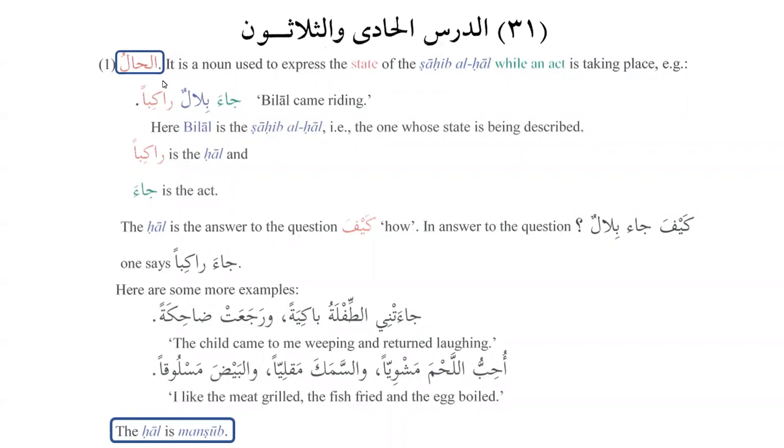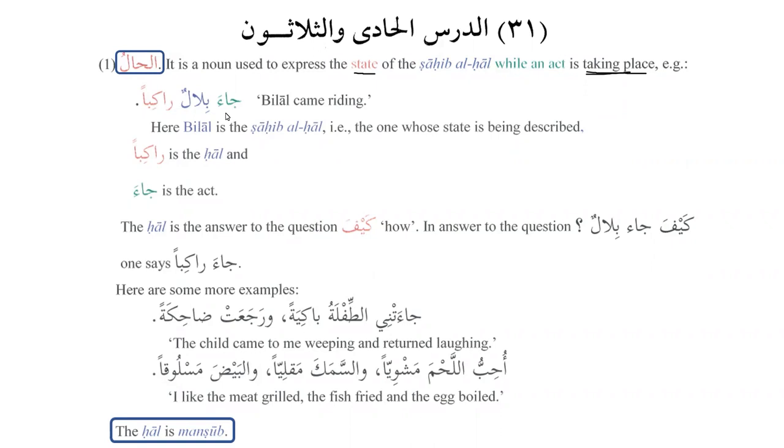As we know, the meaning of al-hal is condition or situation. So that's the real meaning, and let's see the meaning of al-hal in the context of grammar. It is a noun used to express the state of the sahib al-hal while an act is taking place. So it's basically when the act is taking place, and it tells us how the action took place.